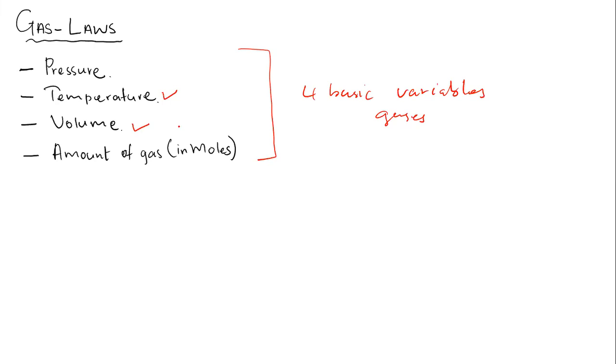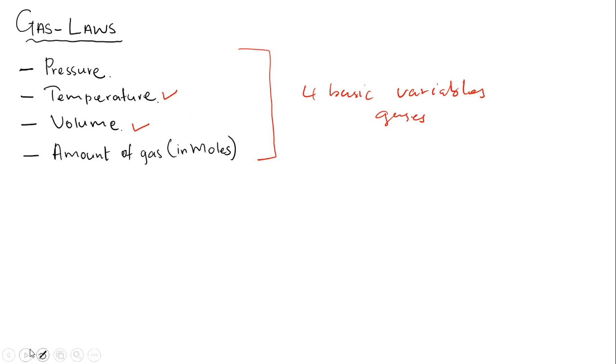Now, towards the end of this concept, we're going to combine all of these equations to form what you call the ideal gas law equation. Okay? All right. So I hope what I have just explained does make sense.